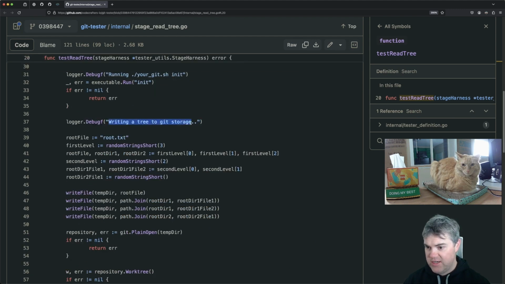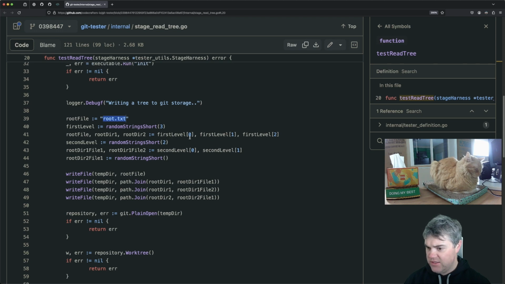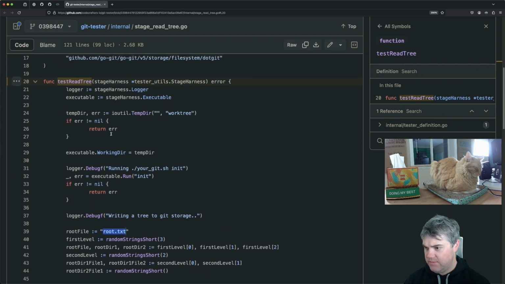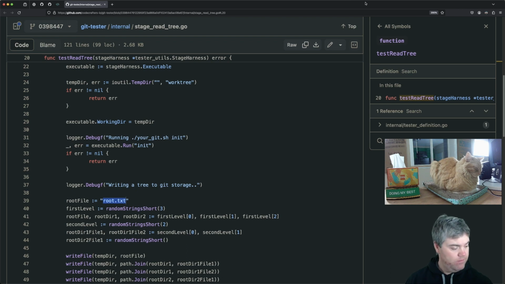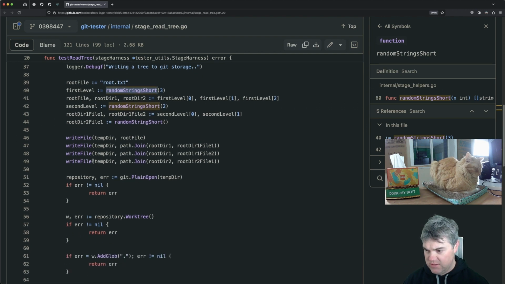Okay, writing a tree to git storage. So they create a root.txt. Interesting. Okay, so what goes in those files inside of there? So we have root file, which is just that, root.txt. And then we have root dir1. Do we see that being created? Oh, and we have our second level, random. Okay, so random string, random. Okay, do file. Okay, then, interesting.